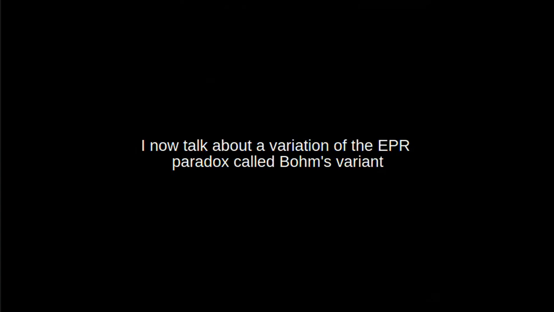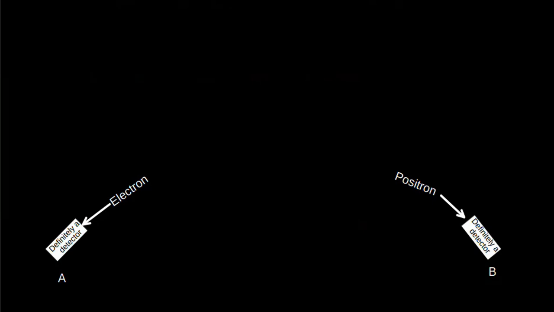Bohm's variant is kind of similar to the EPR paradox and is like the following. Suppose we have a source that emits an electron-positron pair, and let's suppose that the electron is going to be detected by an observer A, and the positron is going to be detected by observer B. And because of superposition, you have to measure their spin or you don't know it.